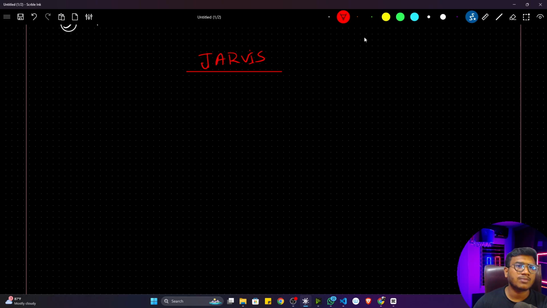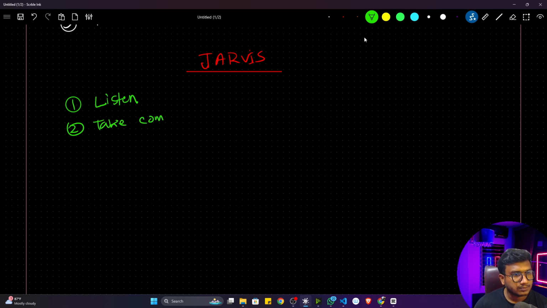So let me write down some of the functionality I'm going to add in this system. If you see JARVIS, the first thing JARVIS can do is listen. The second thing you can see is that it can take commands. That means whatever command you are giving, it can understand that particular command. The third thing you can see is that it can speak.